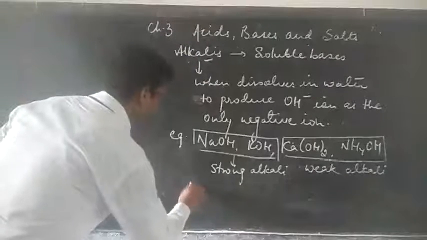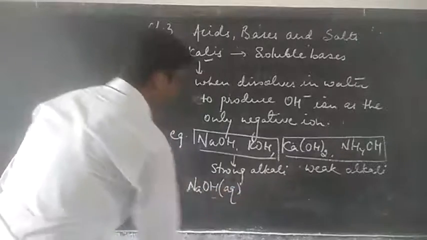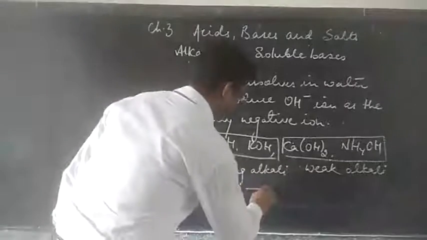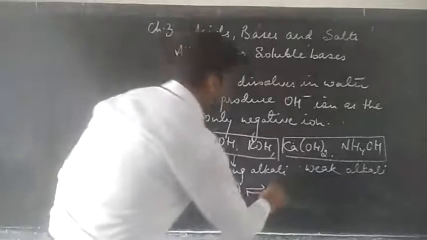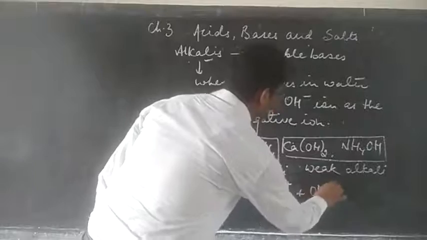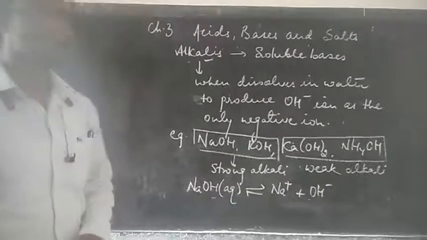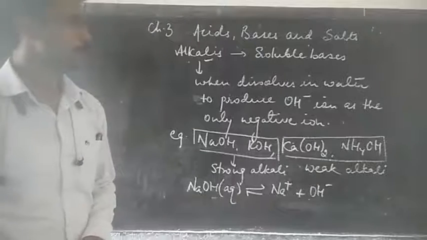For example, if I take NaOH in its aqueous form, then it ionizes to Na plus and OH minus ion. You can see here hydroxyl ion has been formed.